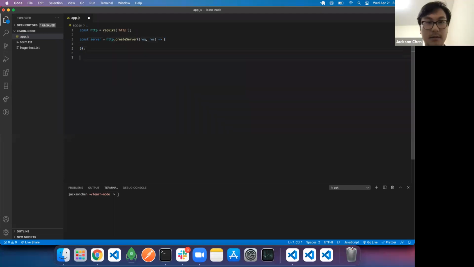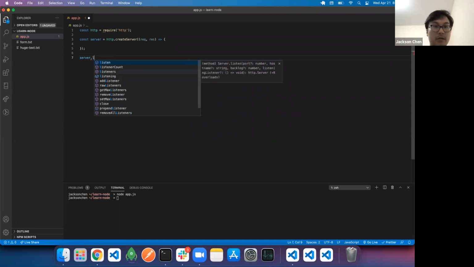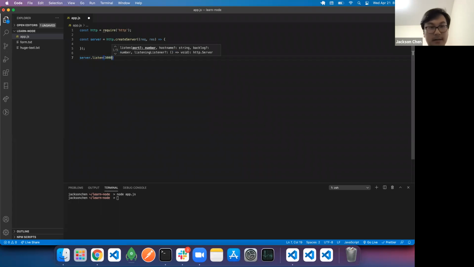For Node, it will actually close if we do something like this. If I run this app using Node, you'll see that it closes right after it runs through the code. In order to keep this open, we have to listen. If we do server.listen on port 3000, a common port we use, you'll see that it doesn't go to the next line, because during the event cycle it's constantly listening for something on port 3000. This is how you keep the server running.